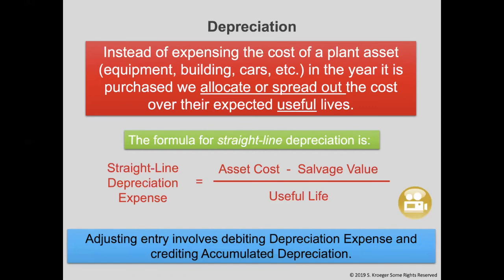The adjusting entry involves debiting depreciation expense and crediting accumulated depreciation. Now, let me give you an example before we practice on what this all means. Let's say we purchased a car for $60,000. We will use the car for approximately 5 years before purchasing a new one. We are estimating that the car will be sold for $10,000 at the end of the 5 years.